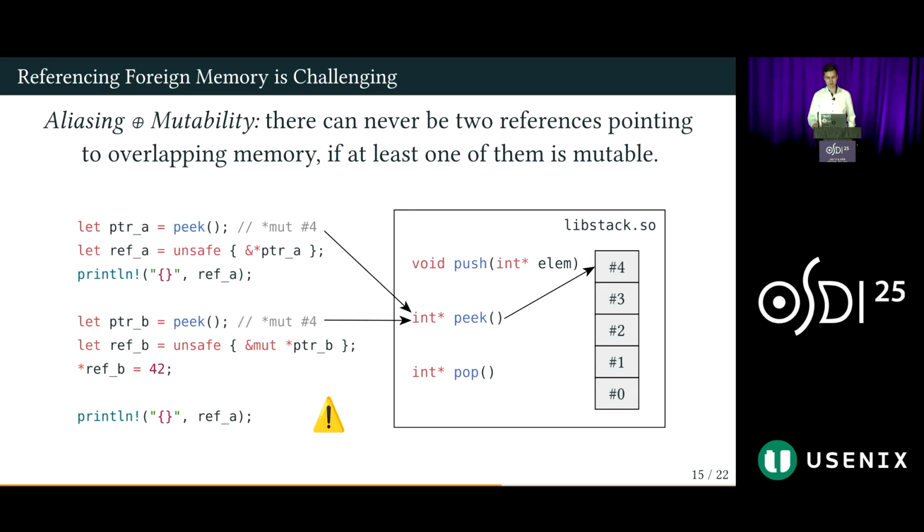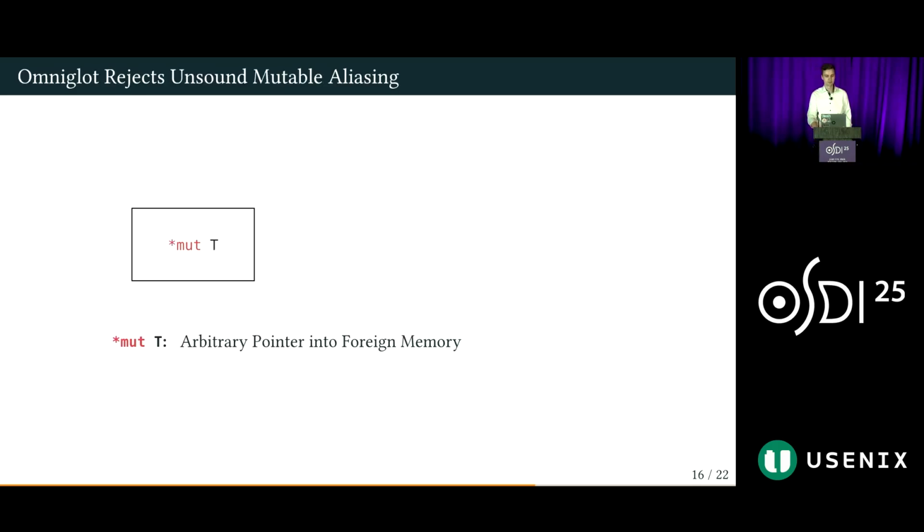For example, a library might return a pointer to an object, and then another pointer to a field within that object, also producing aliasing. In the worst case, we have to assume that given an untrusted foreign library, all pointers could potentially be aliasing each other. Therefore, Omniglot must mechanically prevent developers from introducing any such unsound mutable aliasing. To solve this, we design a type infrastructure to model all interactions with foreign memory that is able to statically reject any possible unsound mutable aliasing.